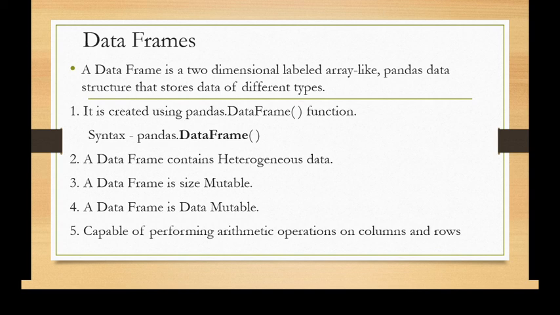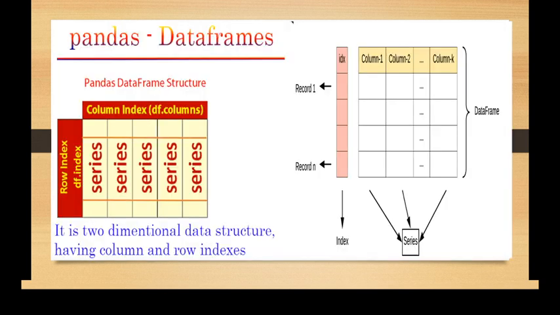So what is a data frame? A data frame is a two-dimensional labeled array-like Pandas data structure that stores data of different types. It is created using the pandas.DataFrame function. A data frame contains heterogeneous data. It is size mutable and data mutable. So it is capable of performing arithmetic operations on columns as well as on rows.